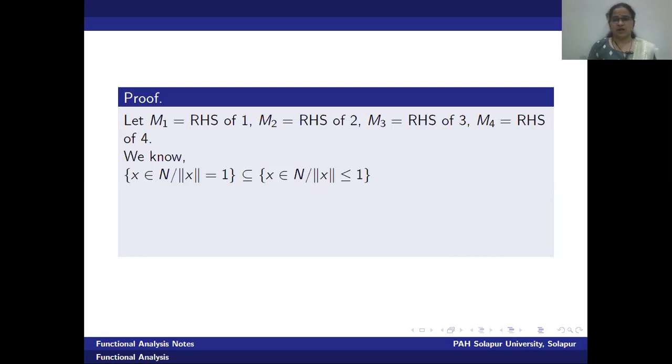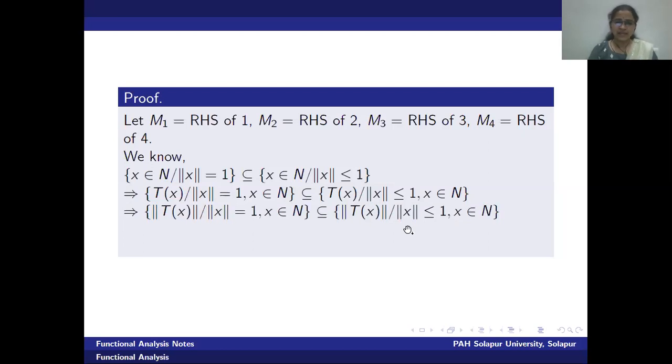Therefore, if we look at both the sets, it is very clear that the first set, that is only boundary points, will be a subset of the second one. In the second set, we are considering boundary points along with the interior of the unit sphere. Now, next, we will consider T images of both the types of vectors. Therefore, I can write T of x with norm x equal to 1, x belongs to N, is again a subset of T of x, norm x less than or equal to 1.